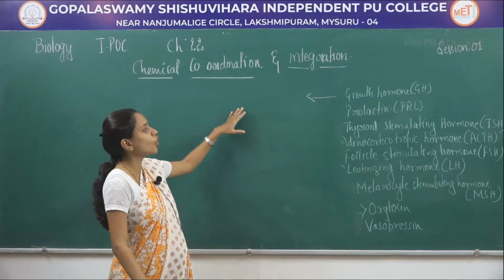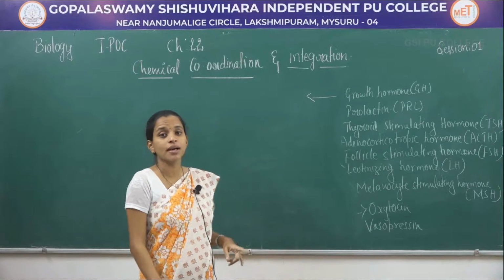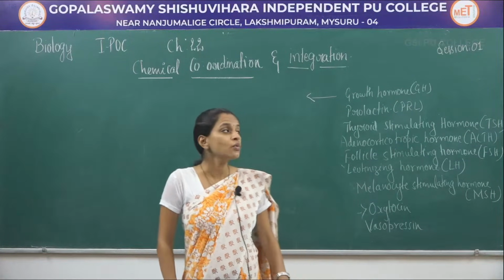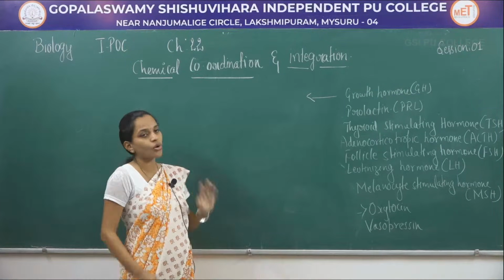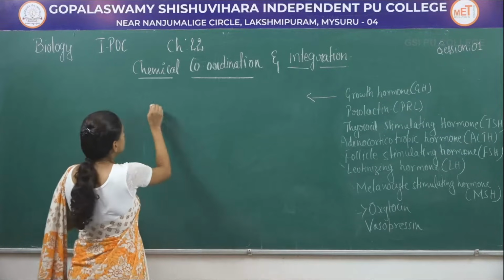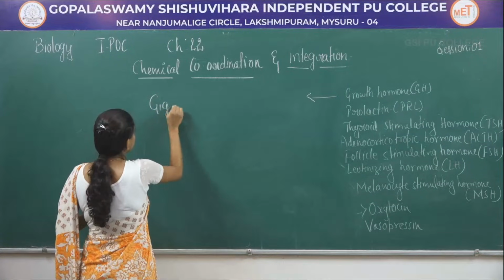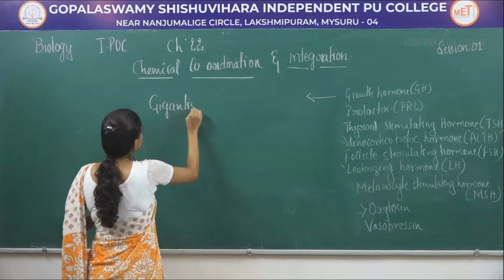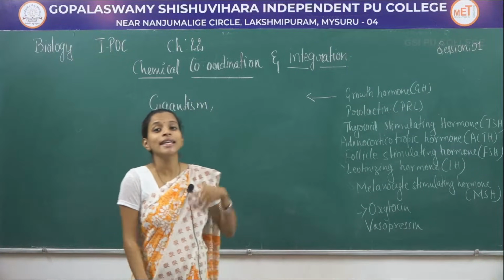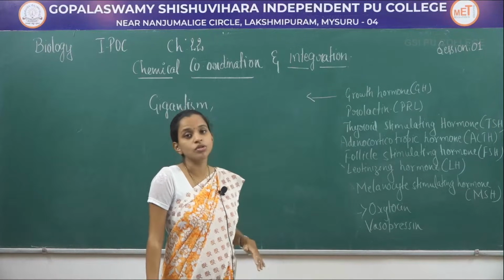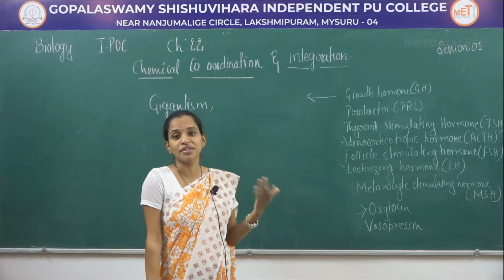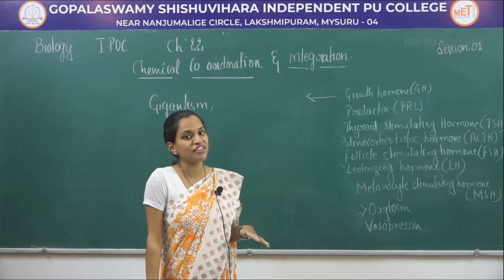If the growth hormones are not inhibited by the somatostatins of hypothalamus, then they will be secreted in very much higher amount, which leads to gigantism. Gigantism is due to increased secretion of growth hormones. The individual will have a very big height, up to 7 feet or 7.5 feet.